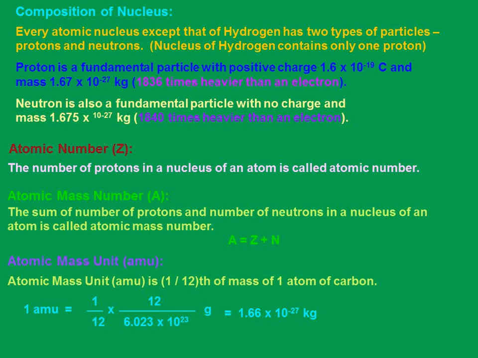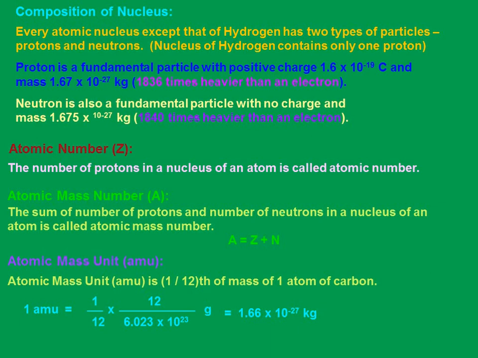The other constituent, the neutron, is electrically neutral, which means the neutron carries no charge at all, and the mass of the neutron is slightly greater than that of the proton. You can almost treat the mass of the neutron to be the same, and only the third decimal changes. You can almost call it 1.67 into 10 power minus 27 kg.